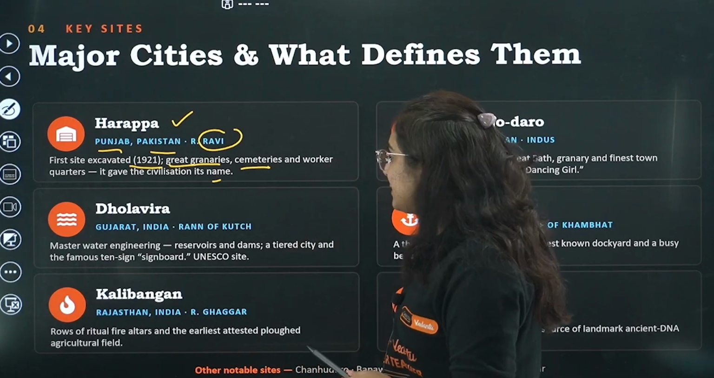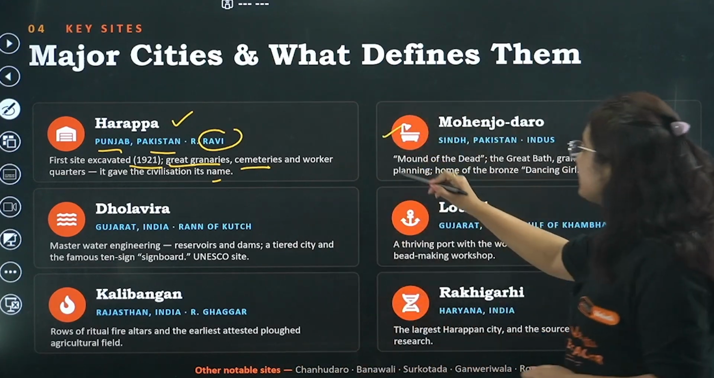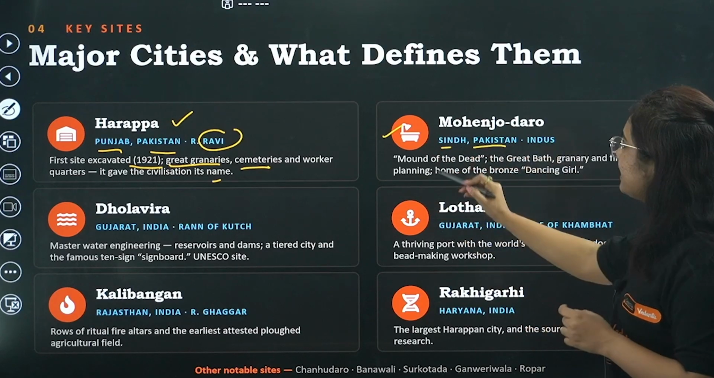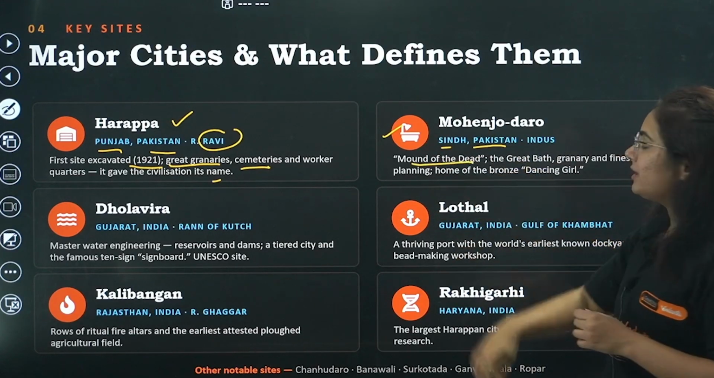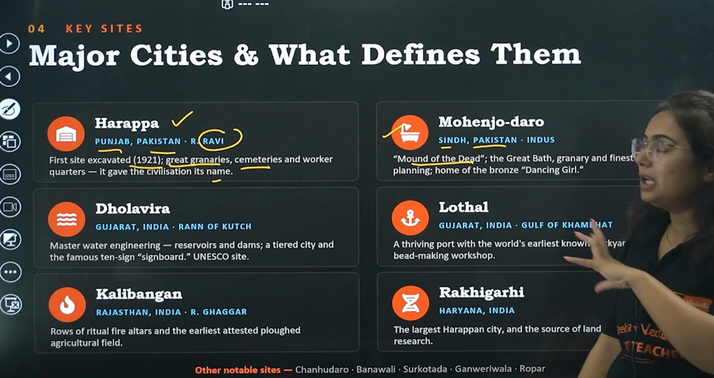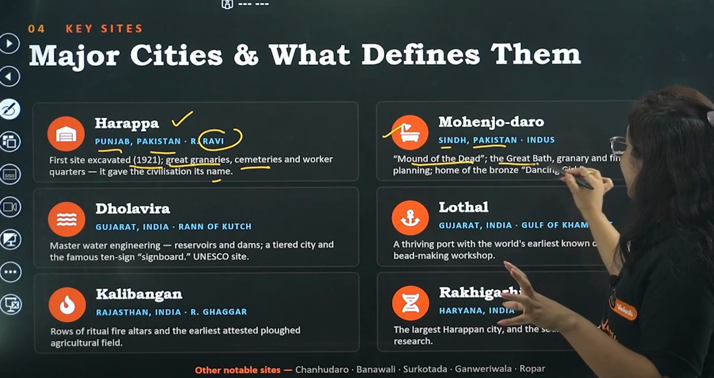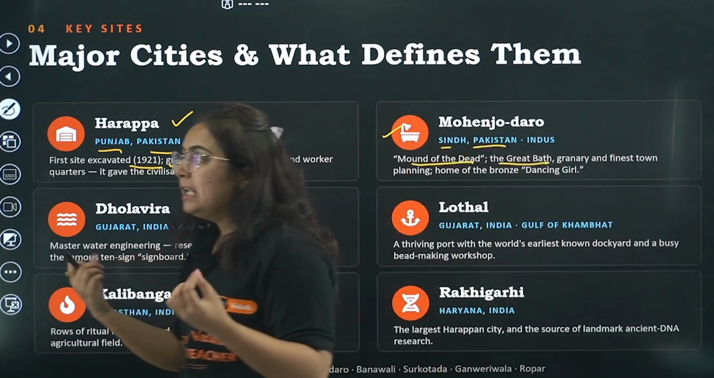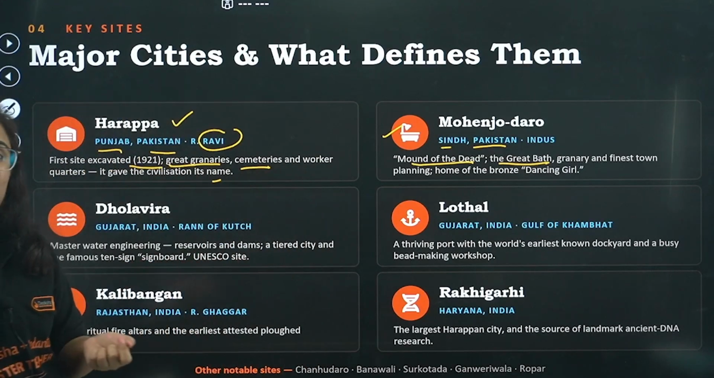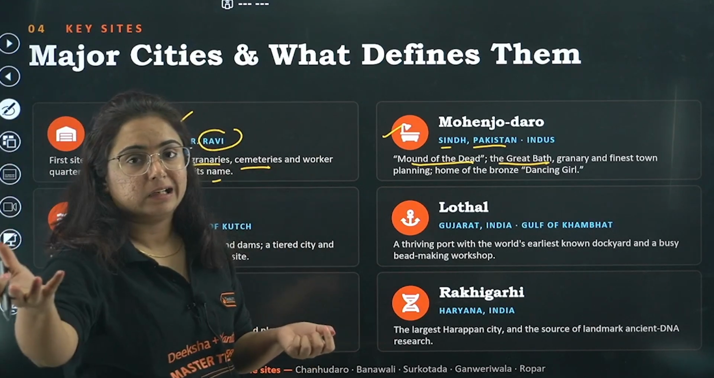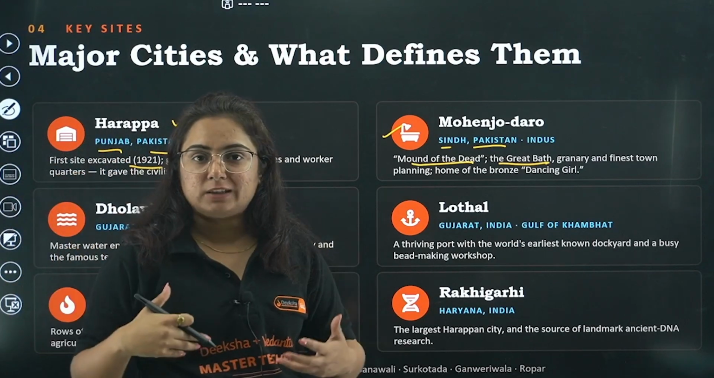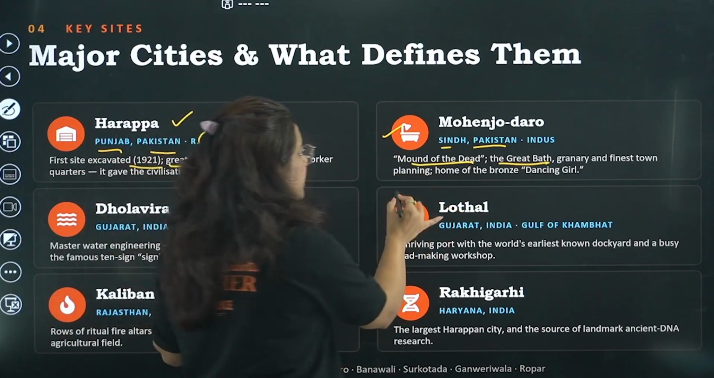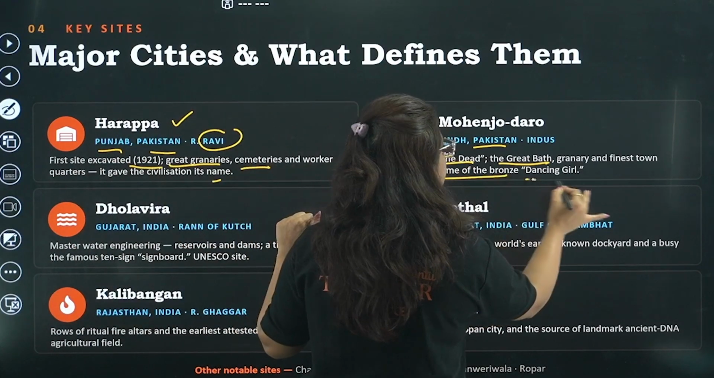Then we have Mohenjo-daro. This is one of the biggest cities, right? Sindh, Pakistan it is. The name Mohenjo-daro means Mount of the Dead because we have found a lot of dead bodies here. The Great Bath is found here. Just as we follow our rituals on some auspicious days, going near rivers to take a bath, right? Similarly, the Great Bath has been found here. The finest planning, home to the bronze dancing girl.